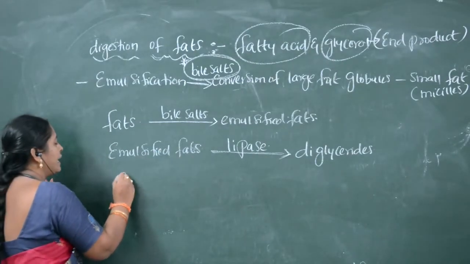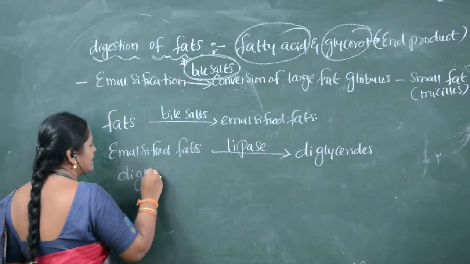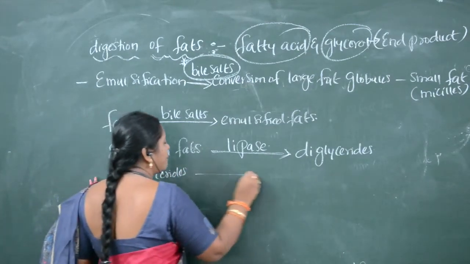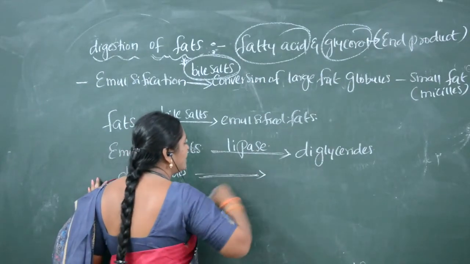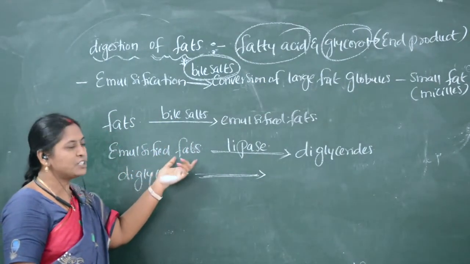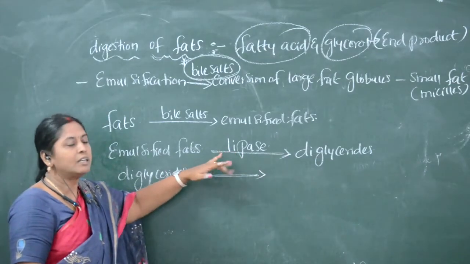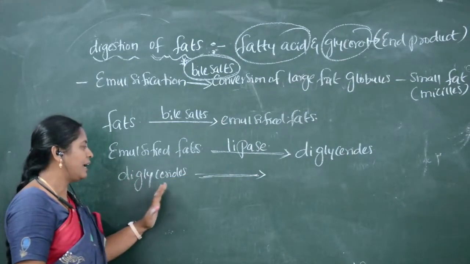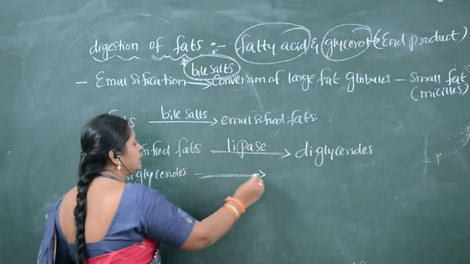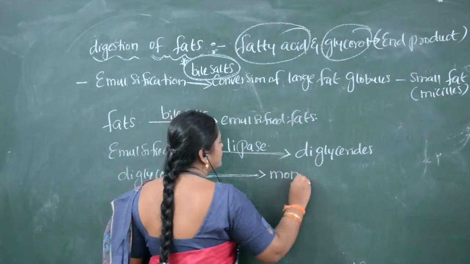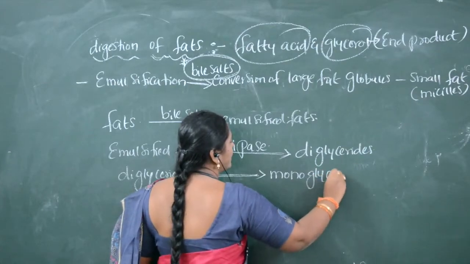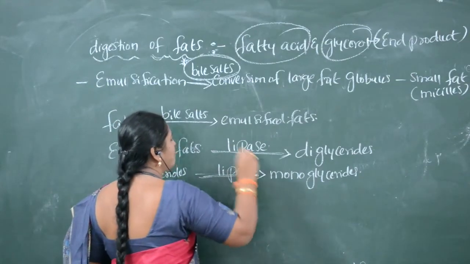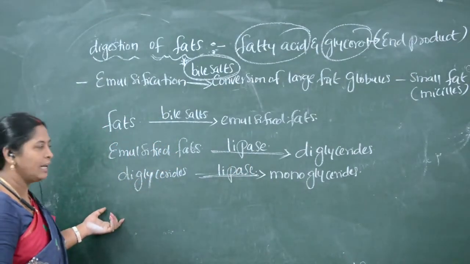Now the fats which are converted to diglycerides are converted by the action of lipase. Now again these diglycerides are converted to monoglycerides. Diglycerides are converted to monoglycerides by the action of lipase.